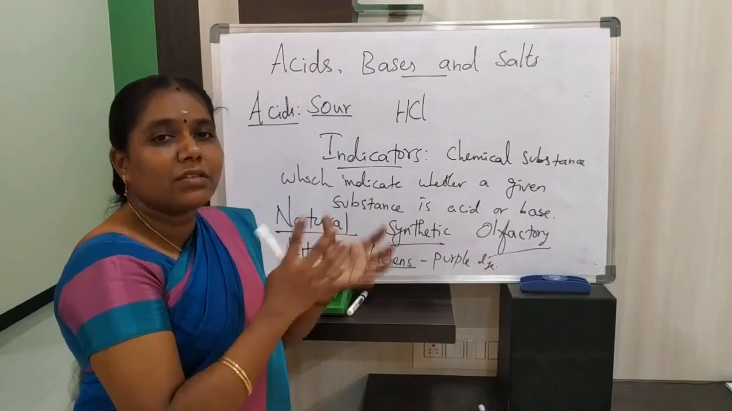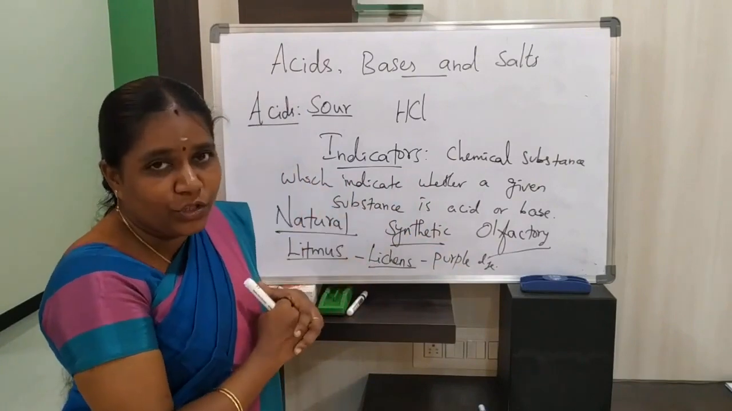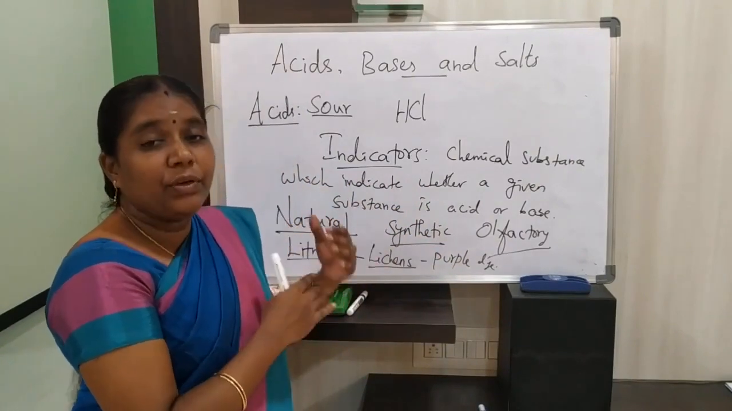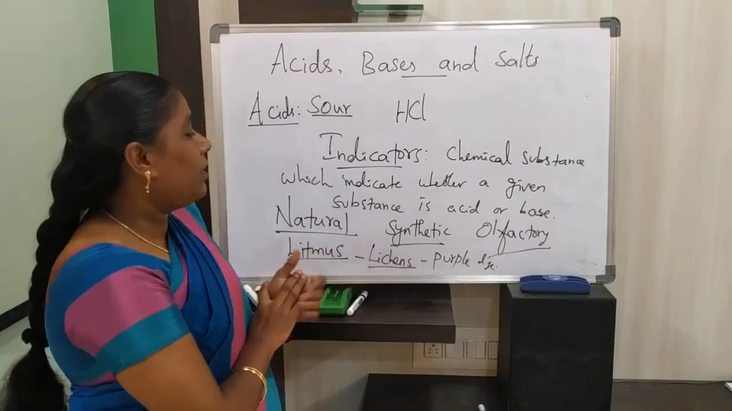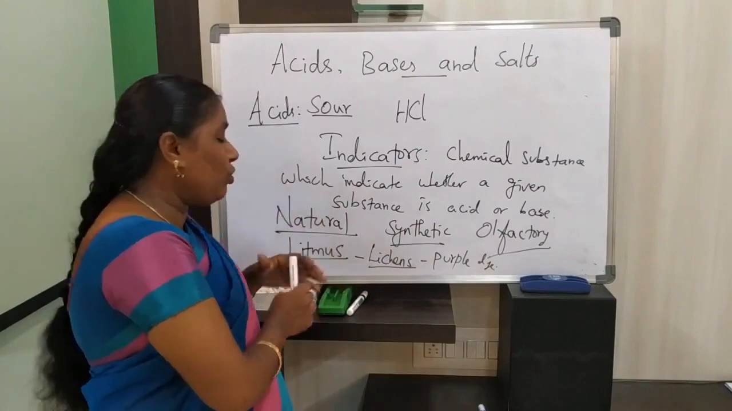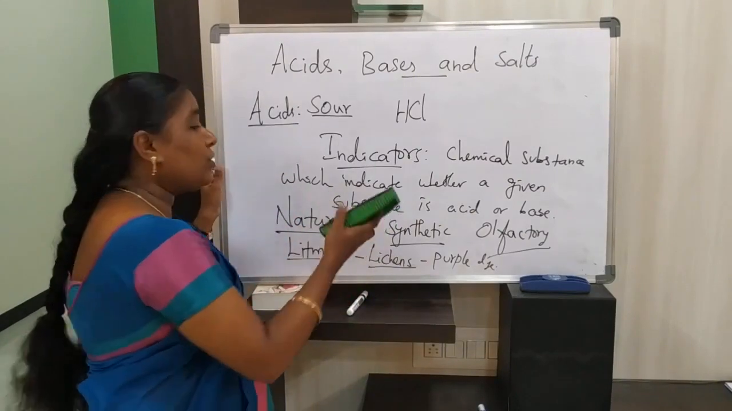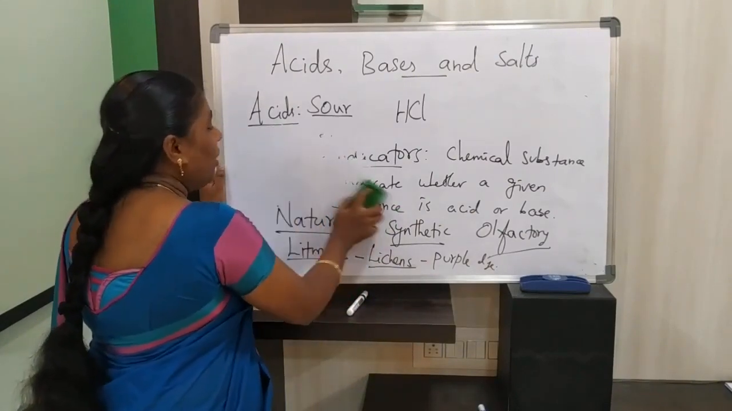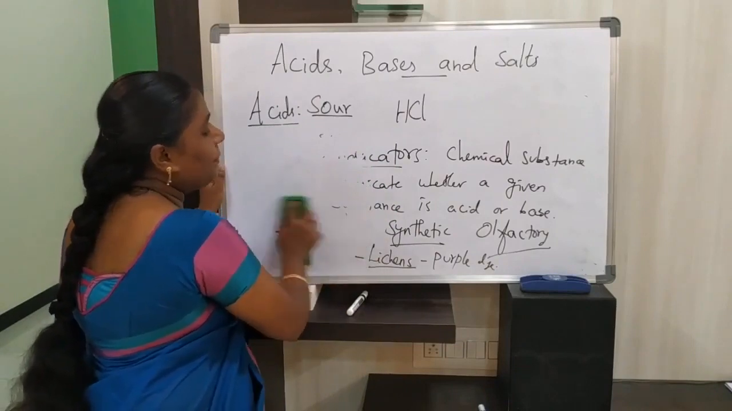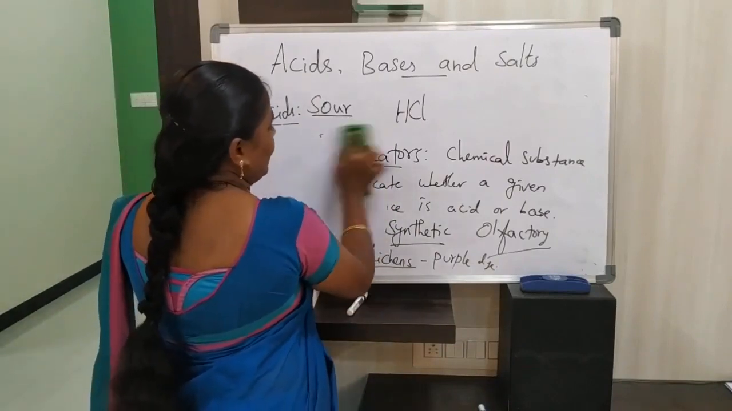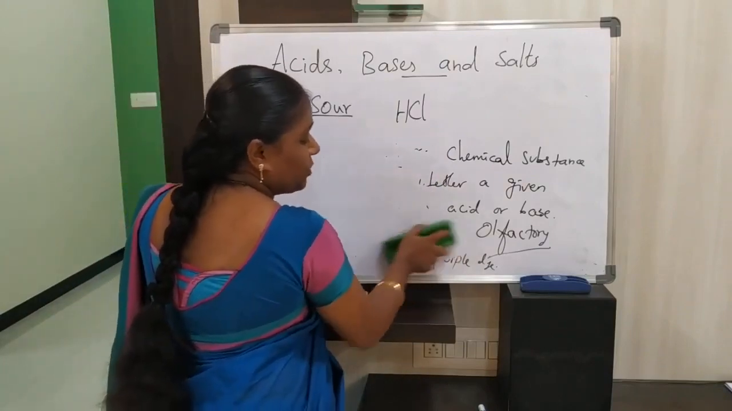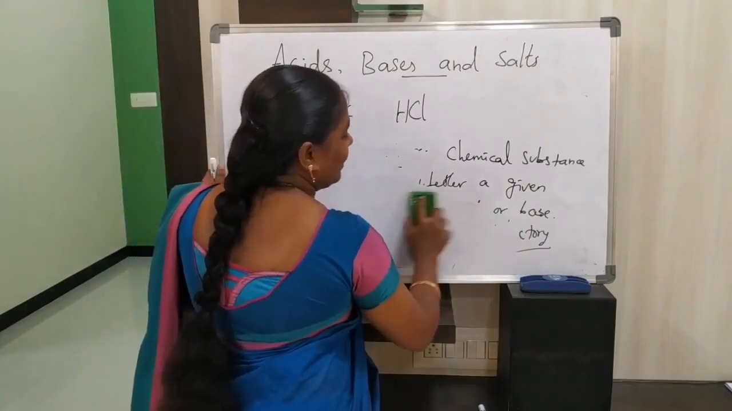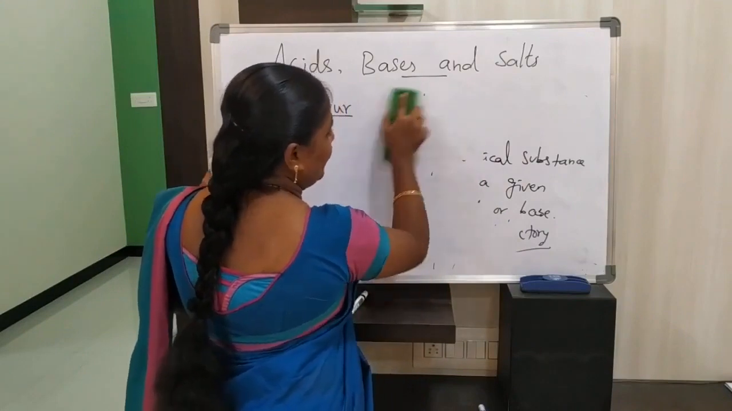So if we use this litmus in acid solution, we will get red color. If we use this in basic solution, we will get blue color. This litmus we can use in the form of paper also, that is litmus paper. We will use it in the form of blue litmus as well as red litmus. Listen. See, what color change takes place when blue litmus is in acid and red litmus is in acid.